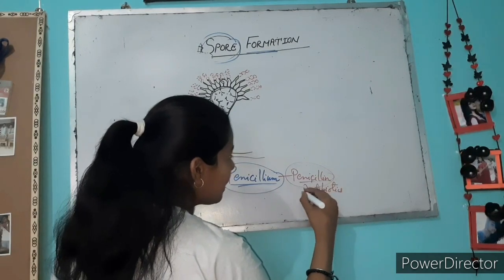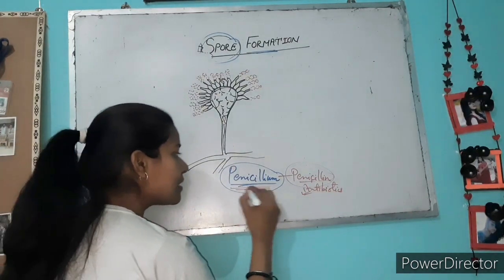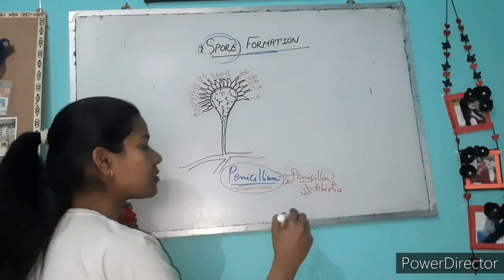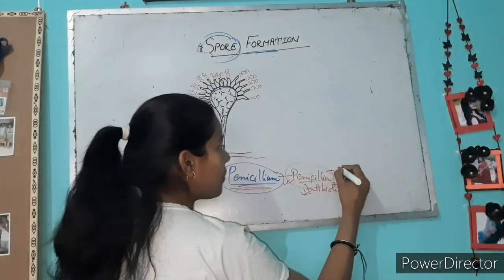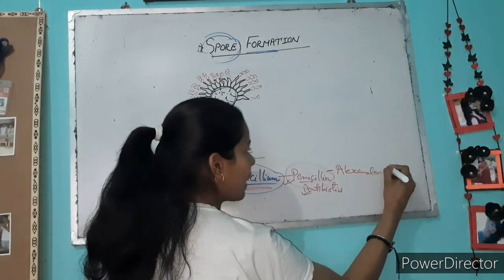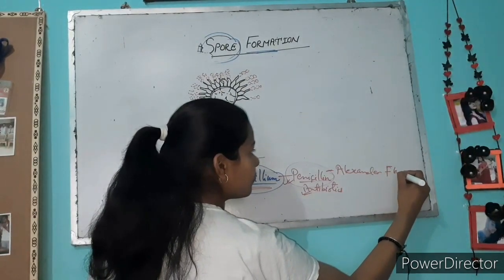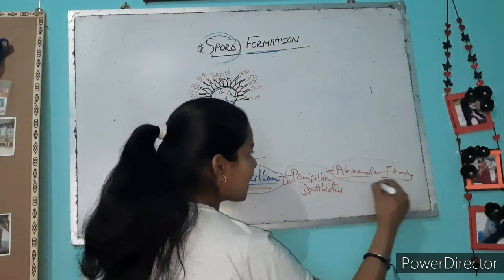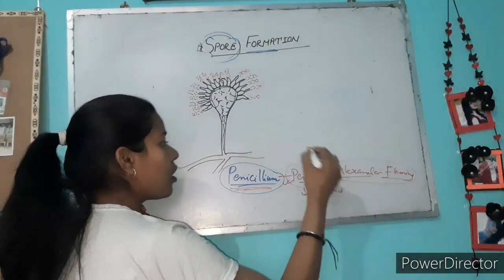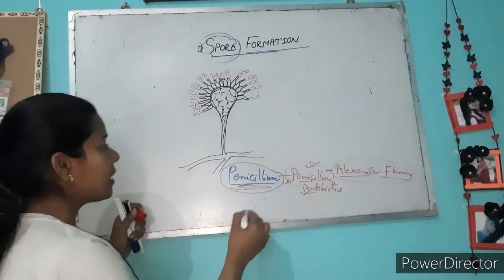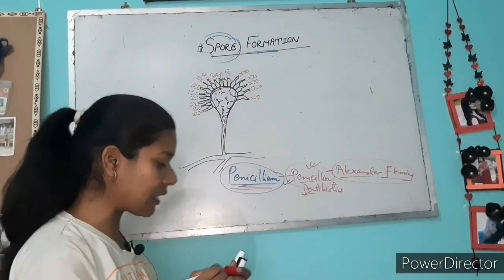The penicillin antibiotic is made from Penicillium fungi, and first of all it was made by Alexander Fleming. Alexander Fleming invented the penicillin antibiotic from the Penicillium fungus. This is the fact about that.